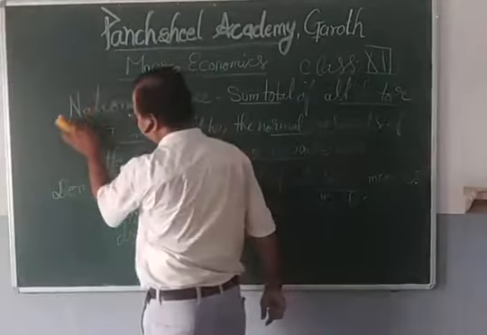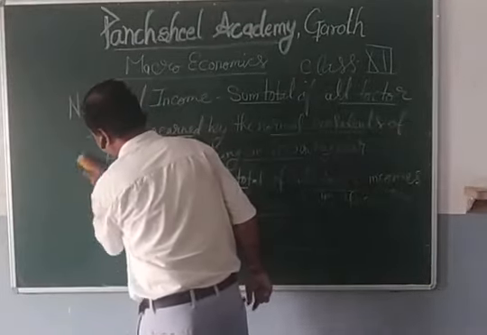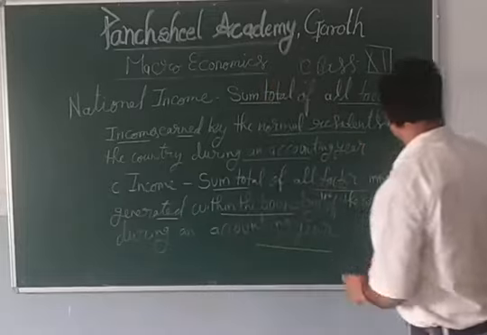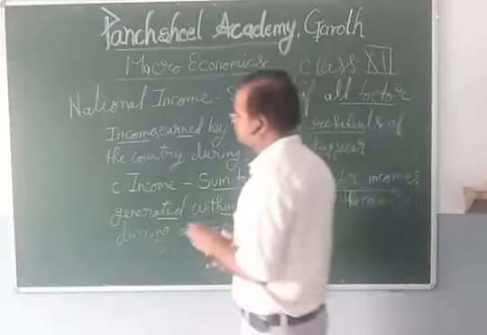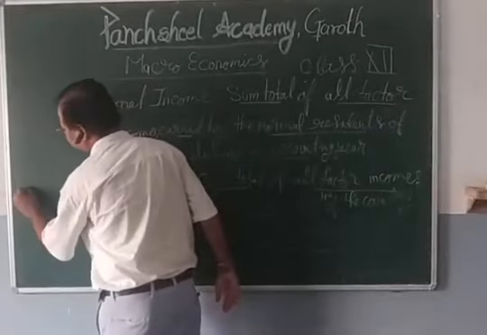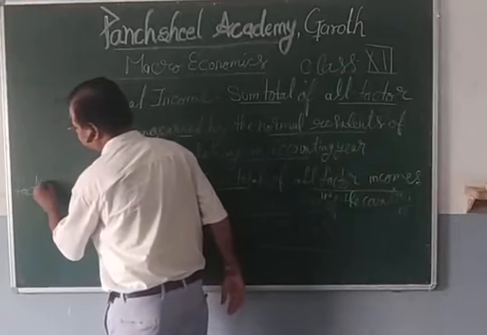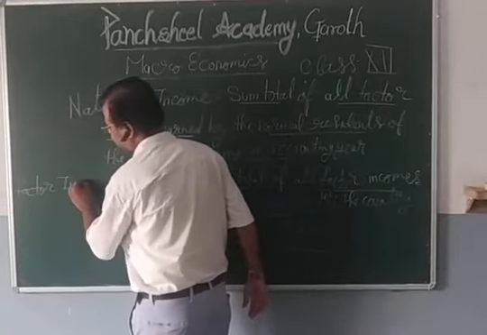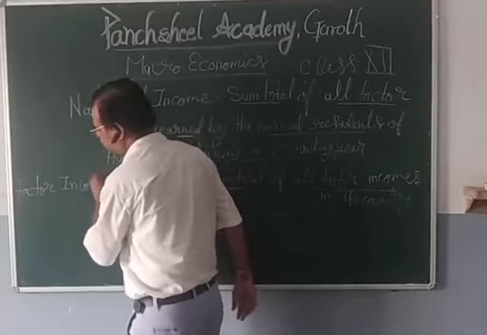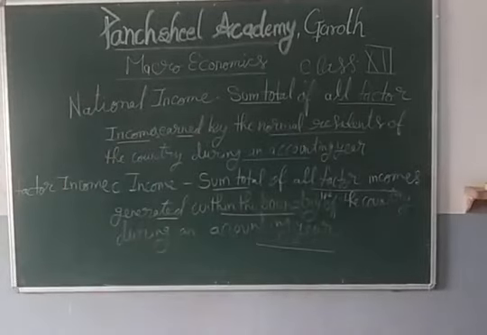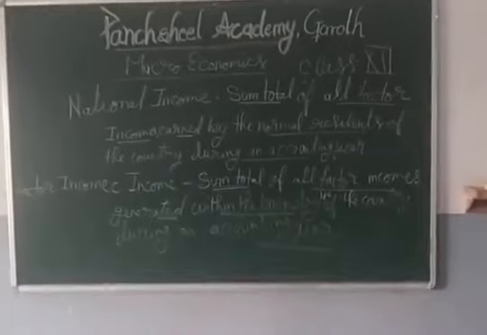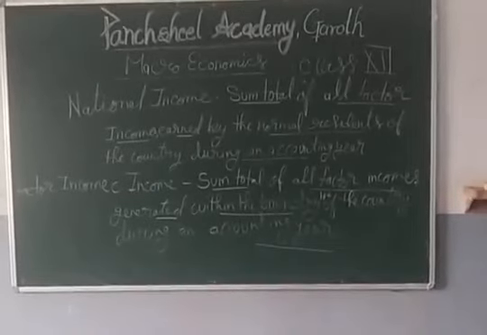You all know about the factors of production. If we talk about factor income, we should know about the factors of production.